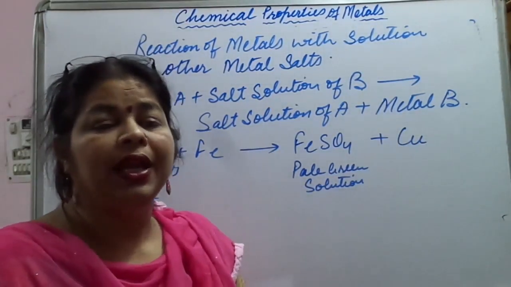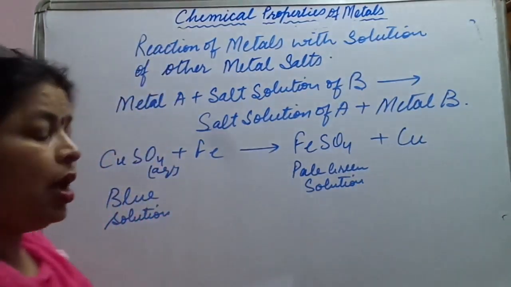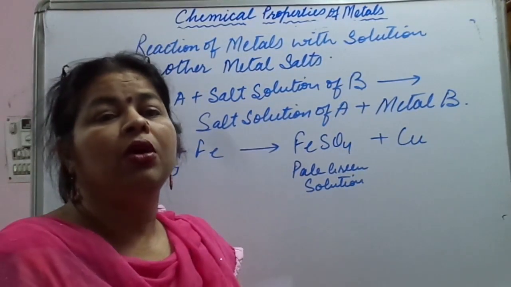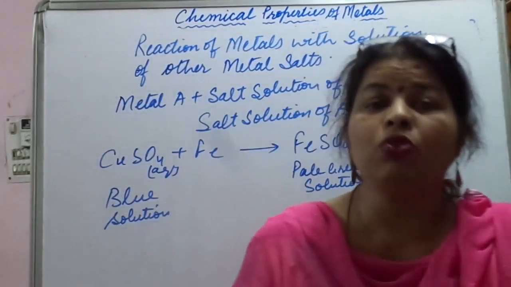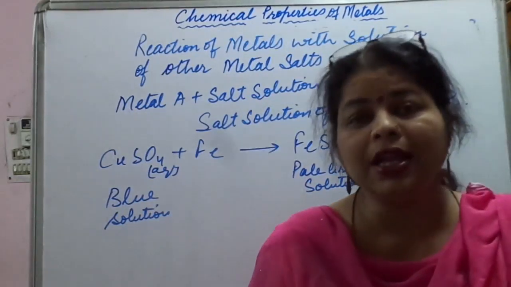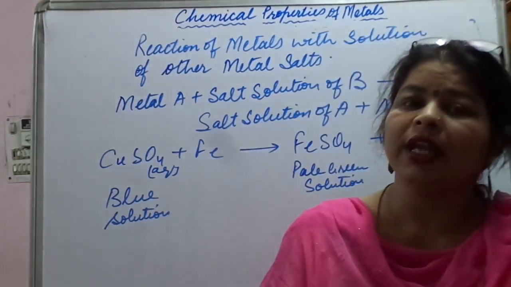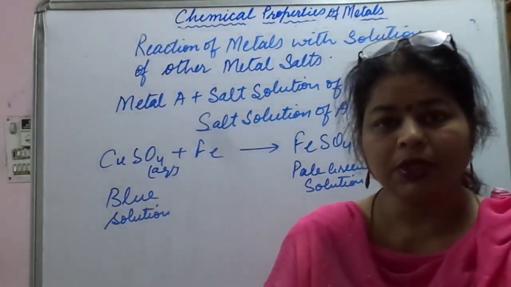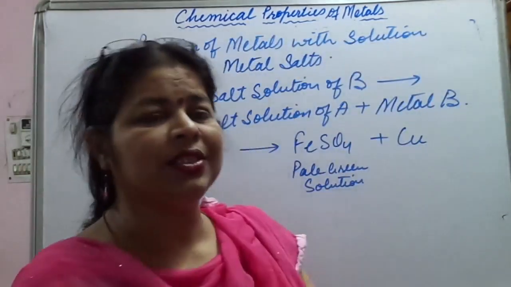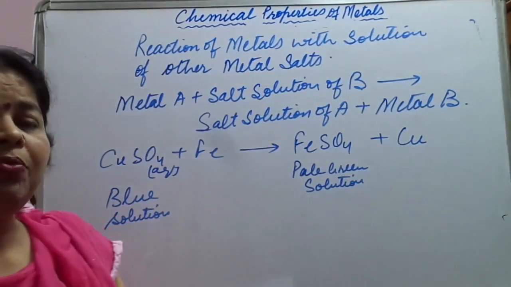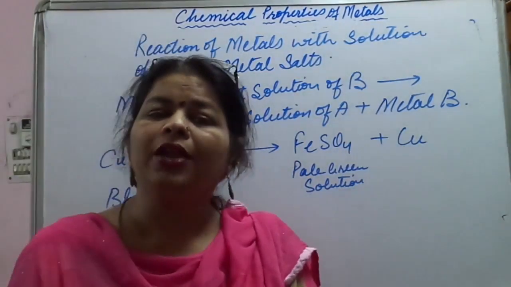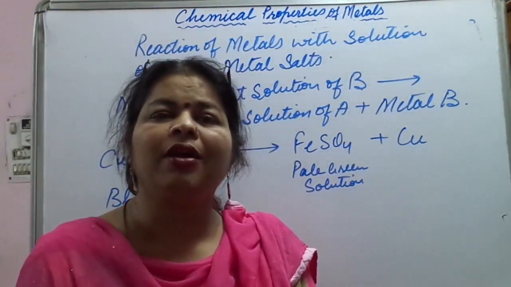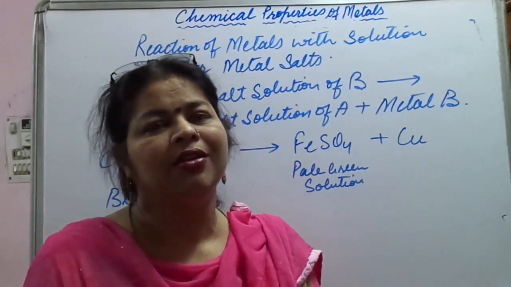Now this is going to happen because of the reactivity series. Which metals are more reactive and which are less reactive? According to their reactive orders we make this possible. So let us see what the reactivity series is. In chapter number 1, on the basis of the reaction of the metals, we arranged some metals on the basis of their reactivity.